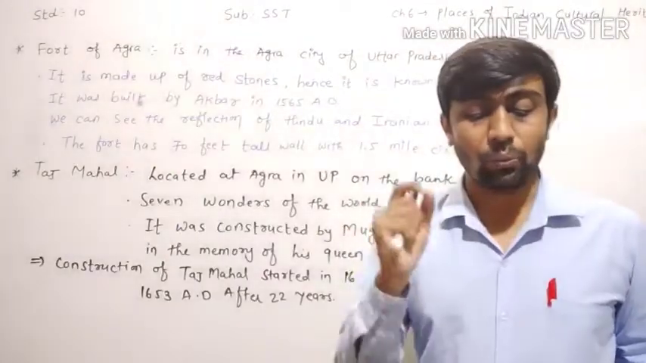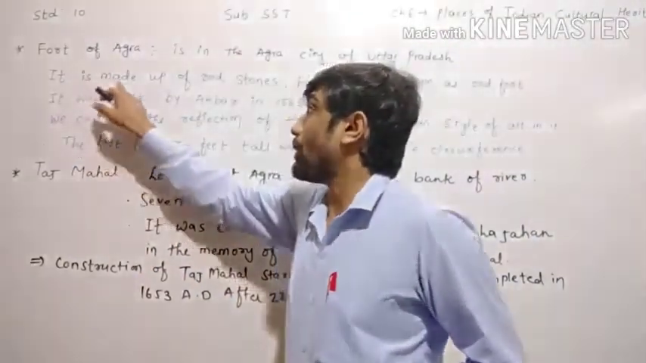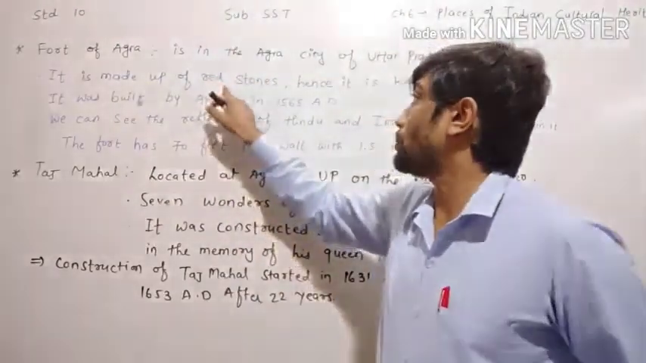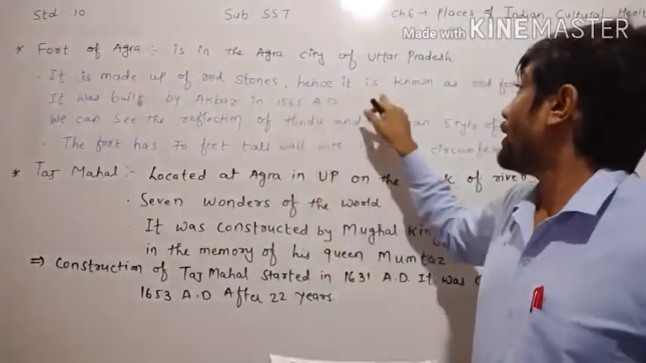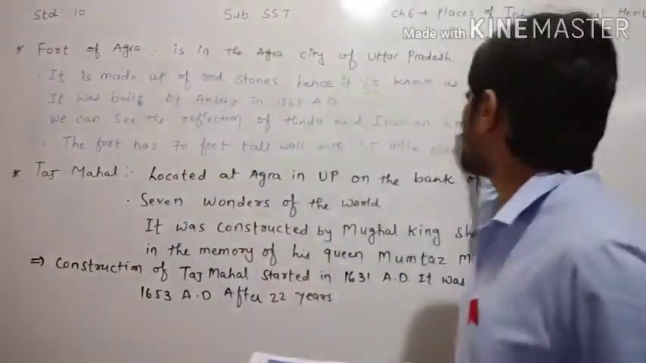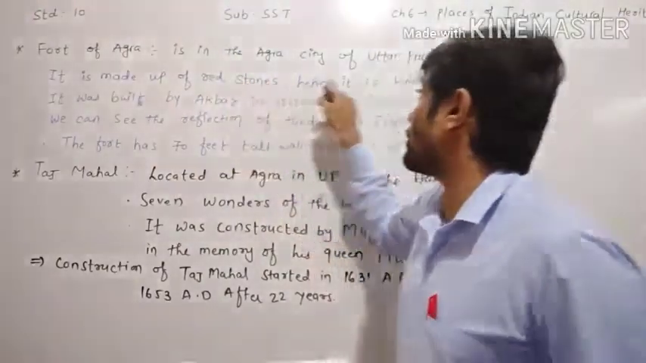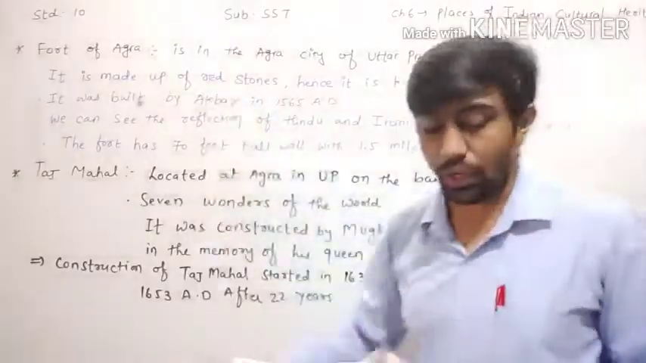It is made up of red stone. Now, the Fort of Agra is made up of which stone? It is made up of red stone. Hence, it is known as a red fort. Why is the Fort of Agra known as a red fort? Because it is made up of red stone. That's why it is known as a red fort.